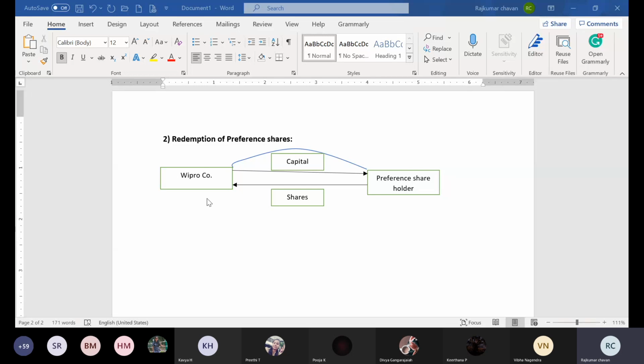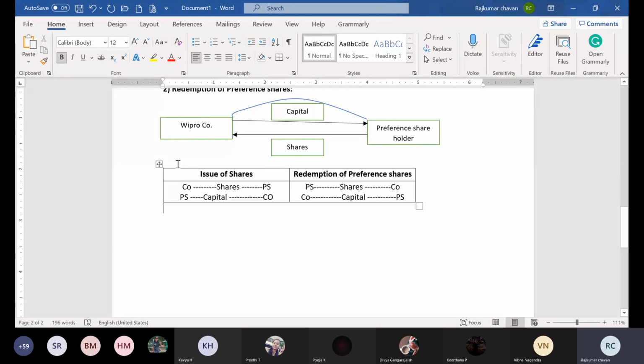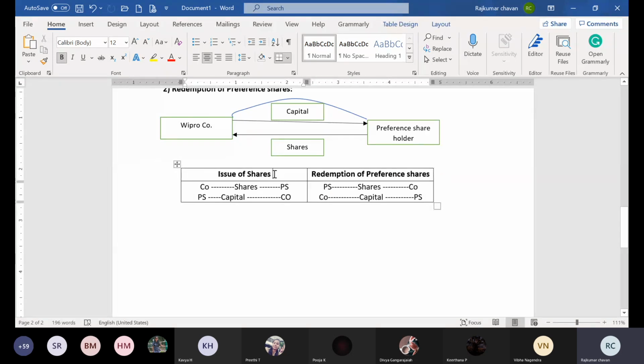Now let me discuss with you this particular table. Understand this table here. In issue of shares, what is happening? Company is giving the shares to the preference shareholders. And in redemption of preference share, what is happening here?